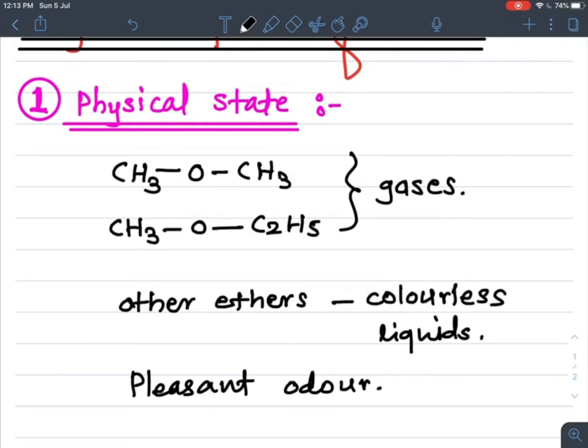So the first property is the physical state. The first two members of ethers, dimethyl ether and ethyl methyl ether, are gases at room temperature. All other ethers are colorless liquids, and they have a pleasant smell or odor. This is the first property, about physical state and odor.